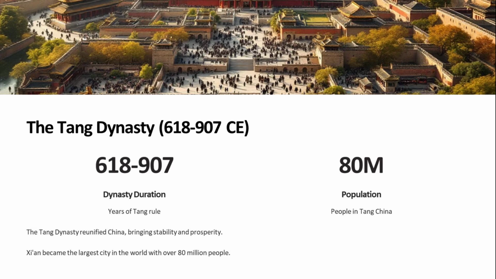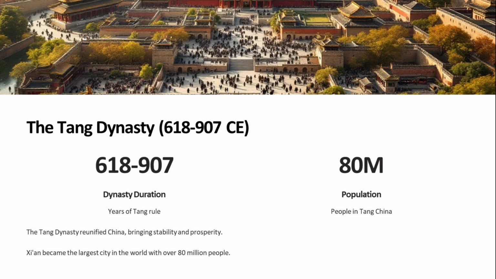The Tang Dynasty, 618–907 CE. The Tang Dynasty governed China from 618 to 907 CE. During this time, China became the most powerful and economically successful country in the world. The Chinese capital at Xi'an was the largest city in the world. The Chinese population grew to over 80 million people.